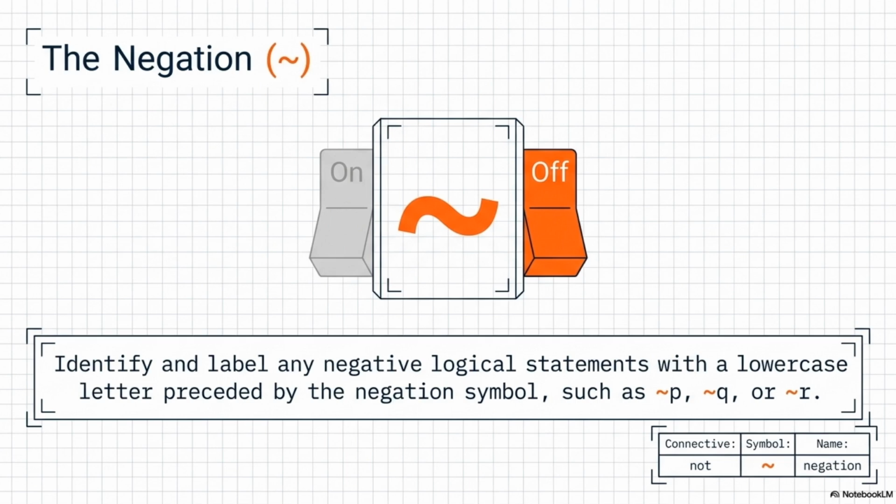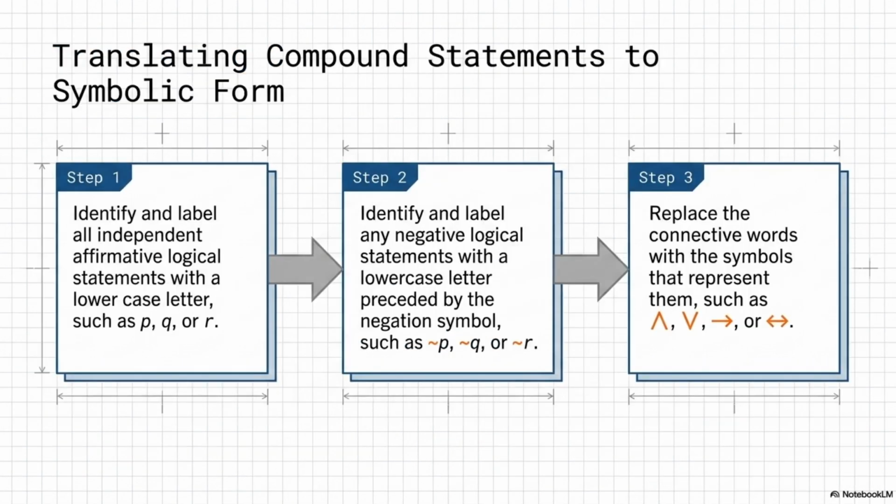But knowing the tools isn't exactly the same as building the house. How do we take a messy, organic English sentence and translate it into clean, algebraic logic? Yeah, that translation process is where the real work happens. You are moving from semantics, which is what a sentence means, to syntax, how it is structurally built. The textbook outlines a very specific three-step translation method.